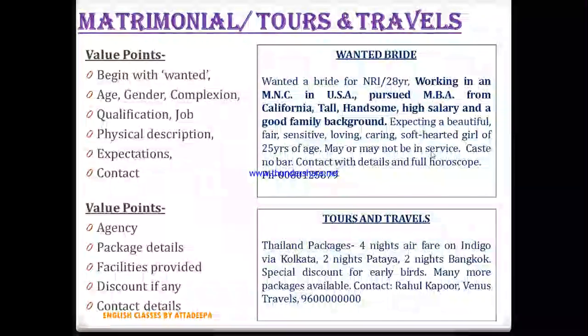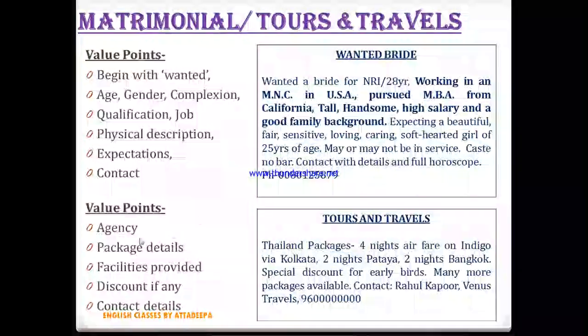Then, caste no bar. This is another preference, which a person does not have to fill, but it is like caste no bar, so there are no restrictions. Then, contact with details and full horoscope. The person should contact with all the details related to the girl, with full horoscope if they believe in it, and then the mobile number. Whatsoever phone number is the contact given here, right?